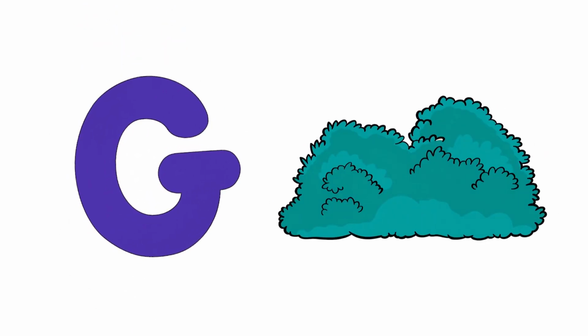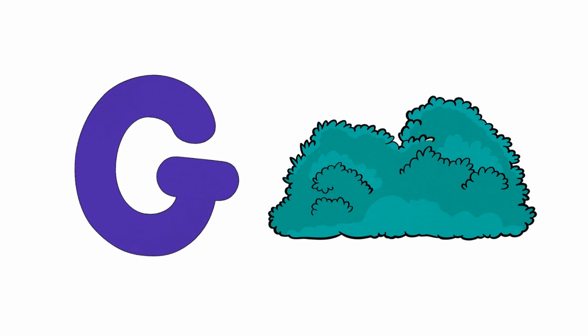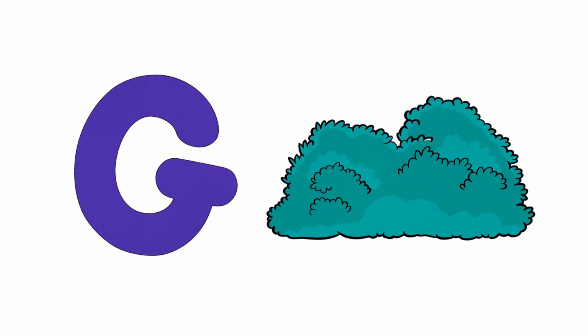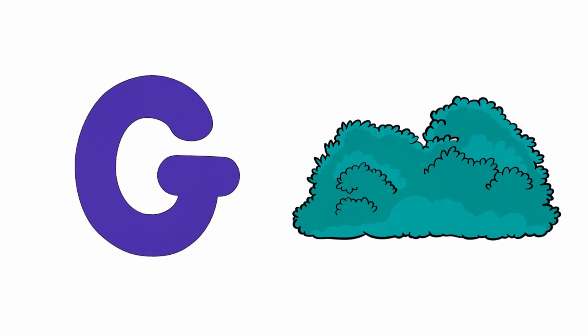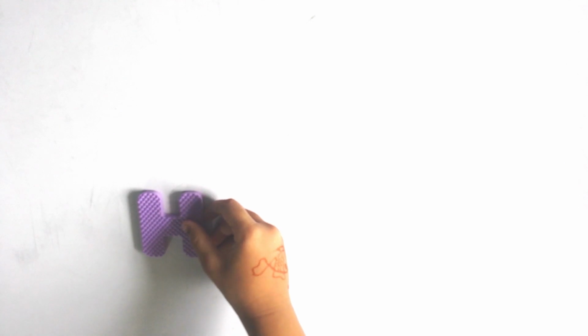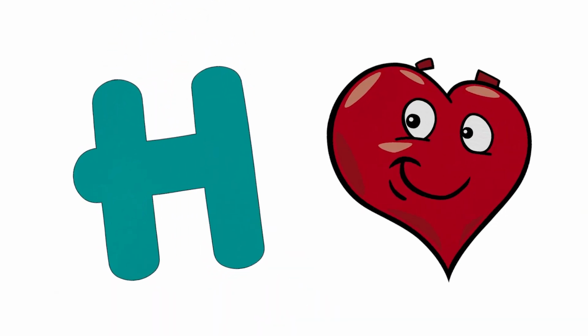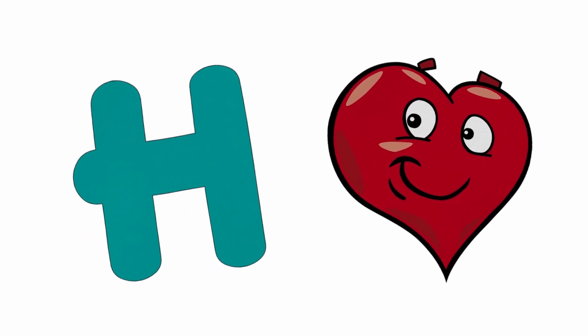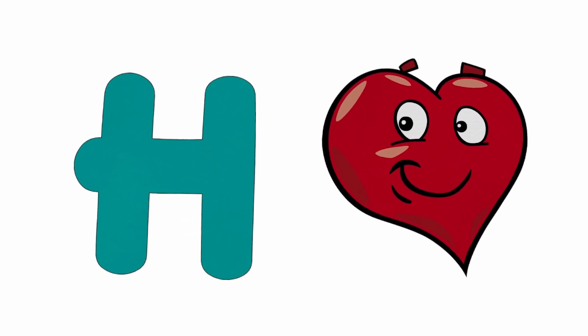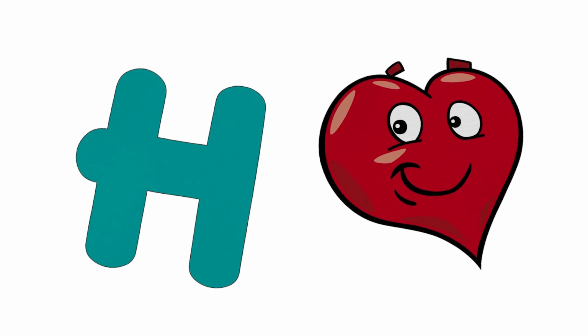G is for grass, Ga, Ga, Ga. H is for heart, Ha, Ha, Ha.